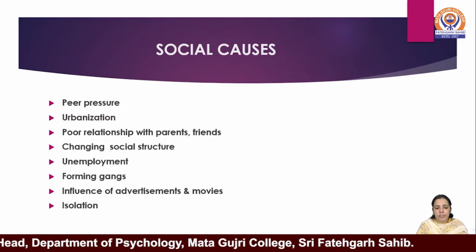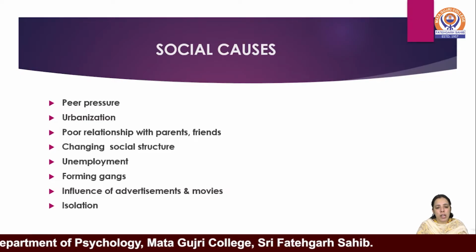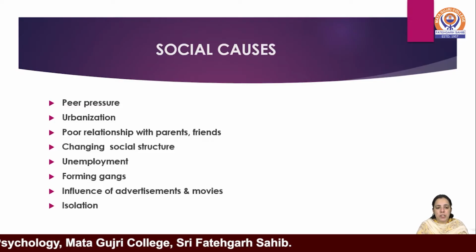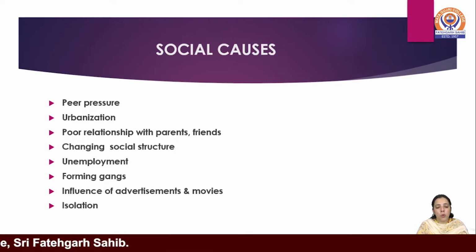Social causes. There is a significant change in the social norms and values of society. So there are some social factors also which lead to drug abuse and addiction. Let's see what the social causes are. Peer pressure. Peer pressure is one of the social factors. Individuals, in order to fit into a social circle, go for drug abuse and addiction because friends hold an important place in their life. So they depend upon their peers for all the activities, so they go for drug abuse and addiction.